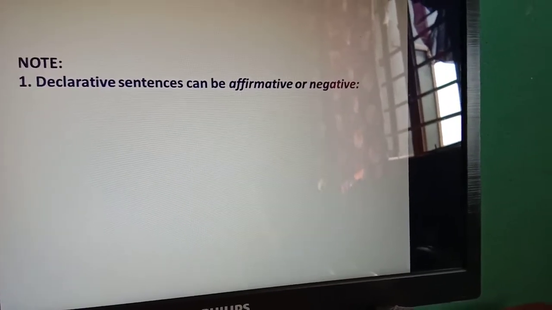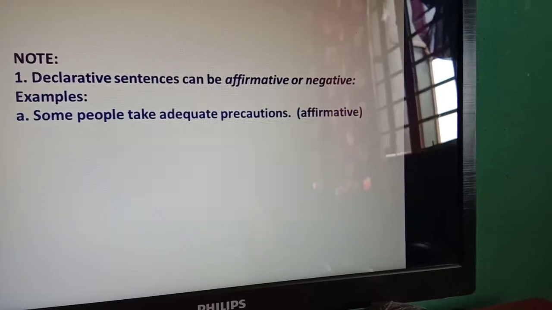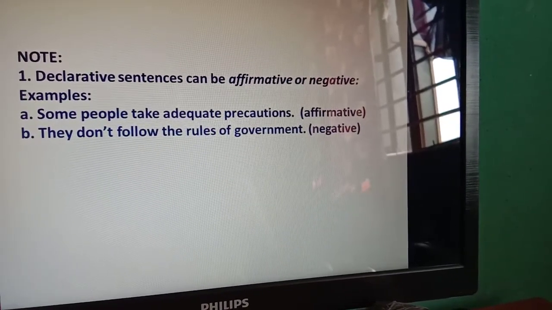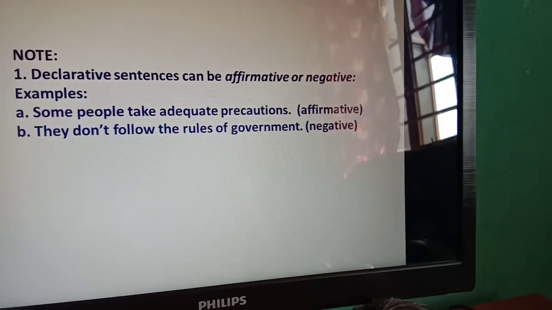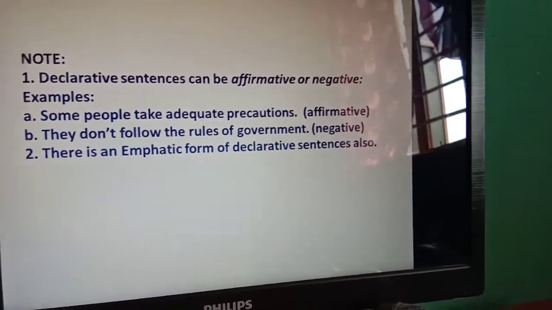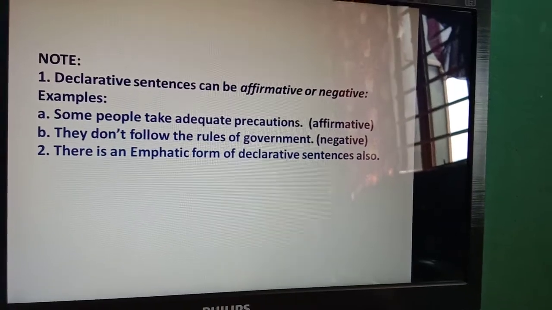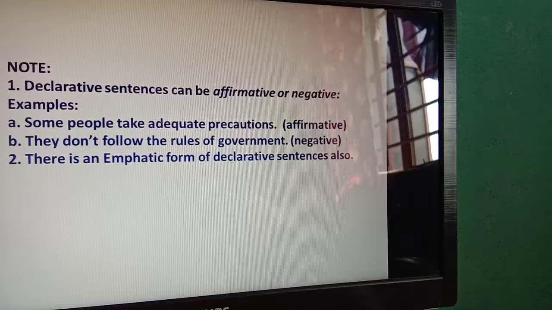For example, I will give you here examples I have given only about the affirmative and negative. You can see some people take adequate precautions. Affirmative, they don't follow the rules of government. Negative, that is the second rule that I have written here. Now I just tell you what is the assertive sentence, how it is used for the debate and proving, for mentioning the truth.